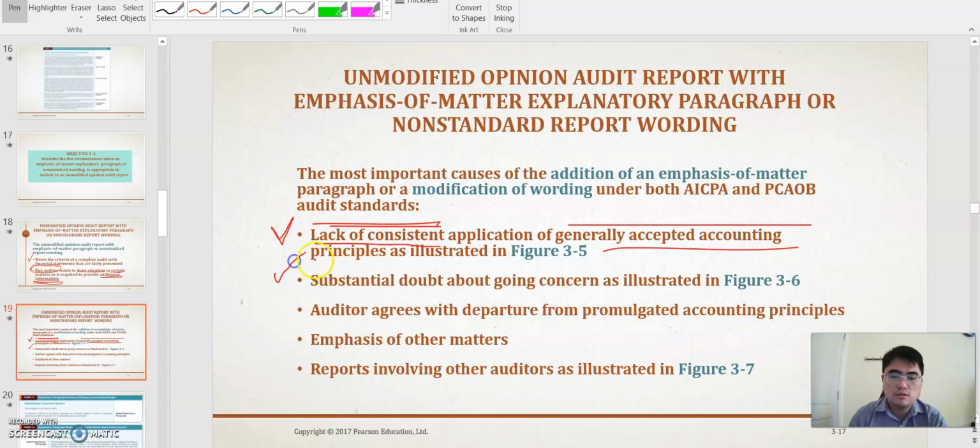The auditor has to provide the additional paragraph. And second, the substantial doubt about going concern. Yes, the going concern, or in Indonesia we call it keberlangsungan usaha. It is like, is the company bankrupt or not, or in the future is it still going on, or maybe bankrupt, something like that. So the going concern has to be noted in the audit opinion.